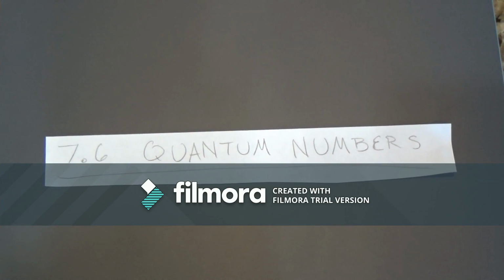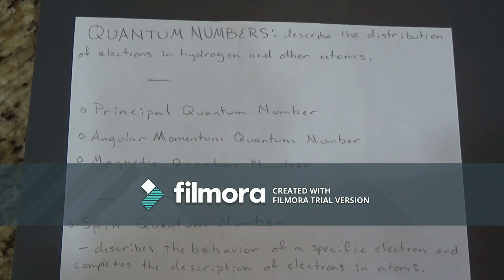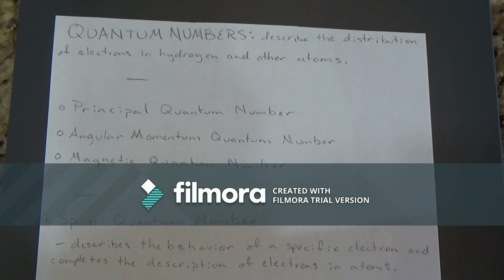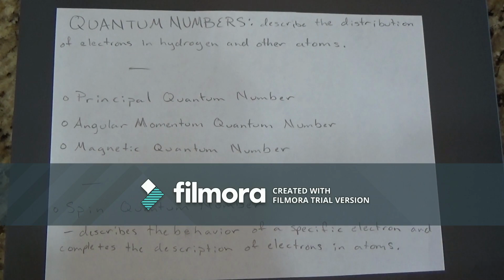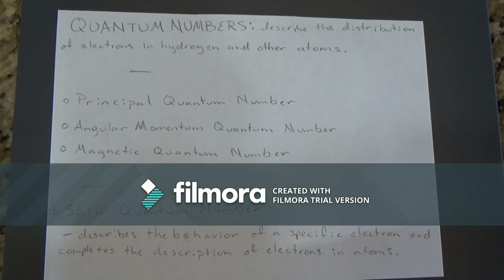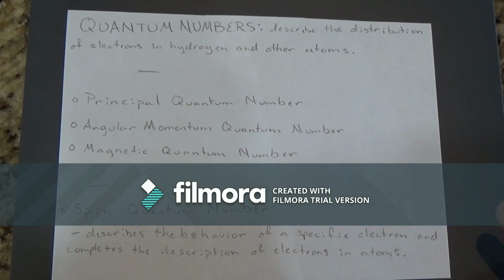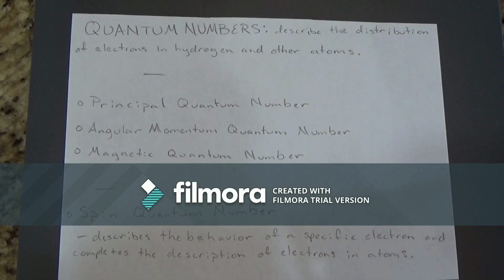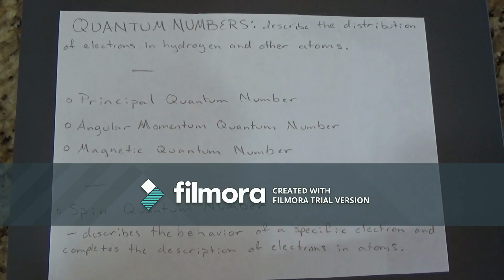7.6 Quantum numbers. In quantum mechanics, there are 3 quantum numbers that are needed. And quantum numbers describe the distribution of electrons in hydrogen and other atoms. And those 3 quantum numbers are the principal quantum number, the angular momentum quantum number, and the magnetic quantum number. These numbers come from the mathematical solution of Schrödinger's equation for the hydrogen atom.